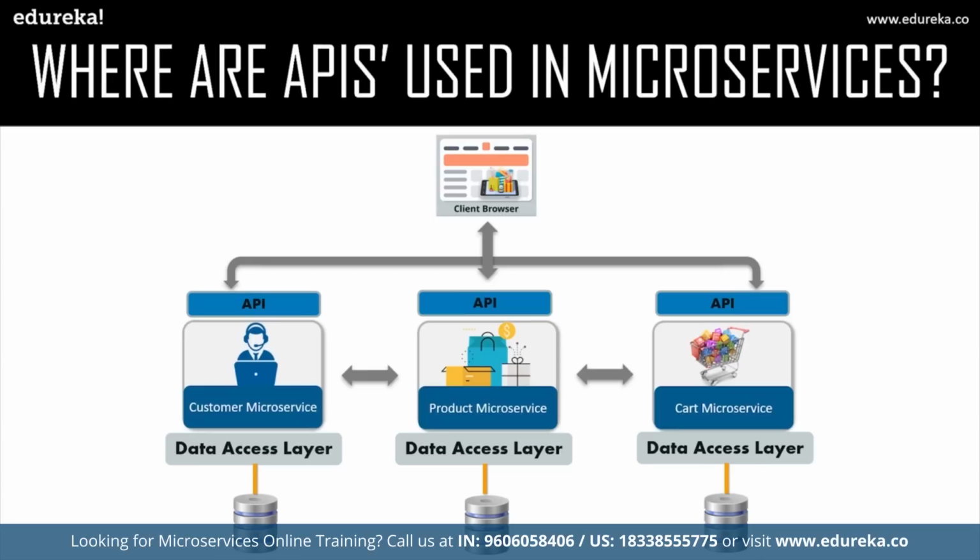Now, it's not necessary that you need information from a single service, right? Even in those scenarios, each microservice will generate the requested data and all of them together will send back the requested response to the client, right? So I hope you've understood where APIs are used in microservices.